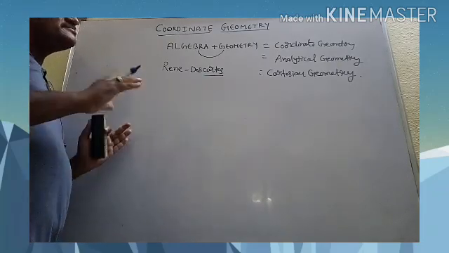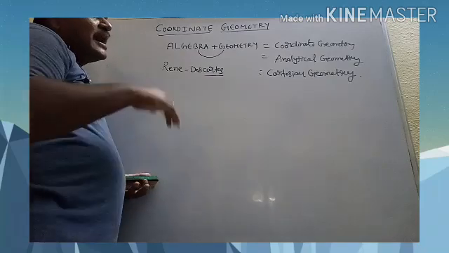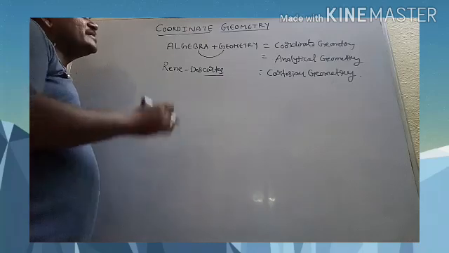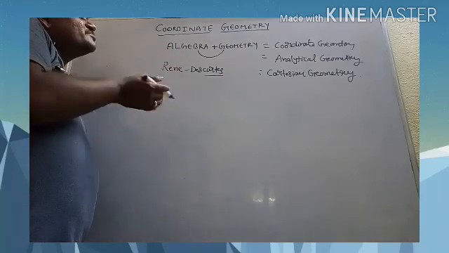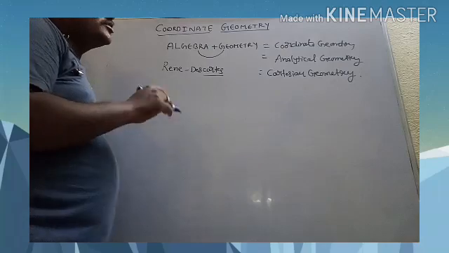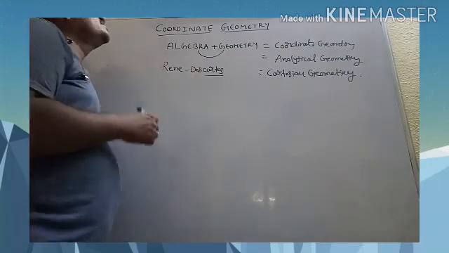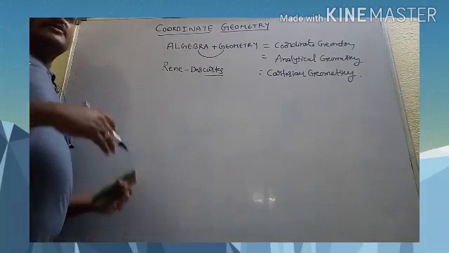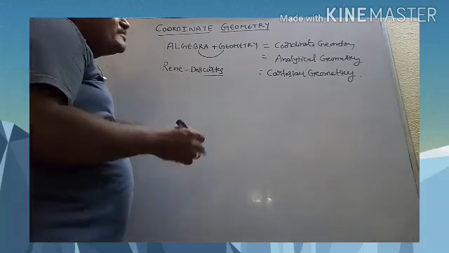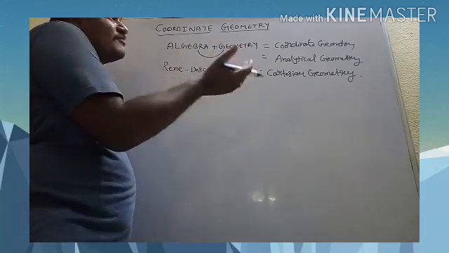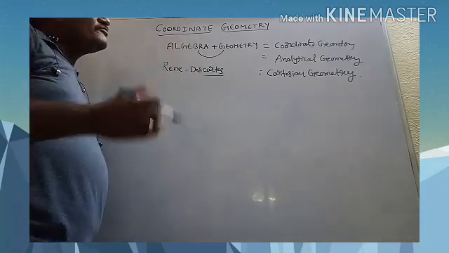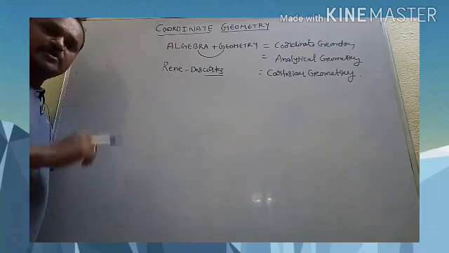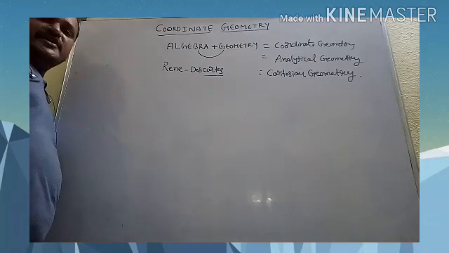He studied many things in geometry and algebra and got a grip over that. He thought, why can't we merge algebra and geometry? That is the idea he got, and he developed this subject, coordinate geometry. It is now very much useful. You can do all geometry problems using algebra, and we can solve any problem very easily using coordinate geometry. This is a small story about coordinate geometry.